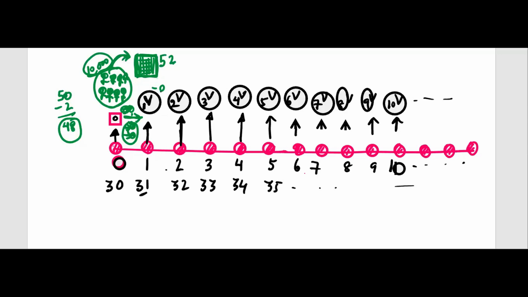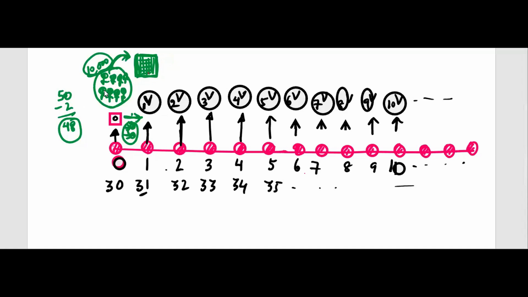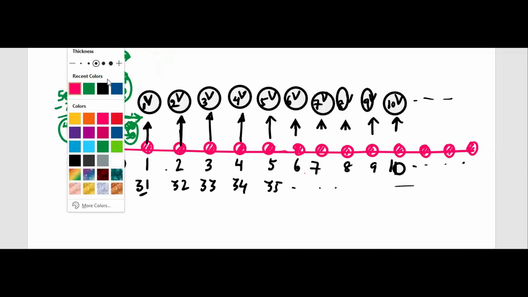A part of 42 they will keep for reserve, not full 42. A part of 42 will be kept here at reserve. Why part of 42? Why not full 42? Who can answer?